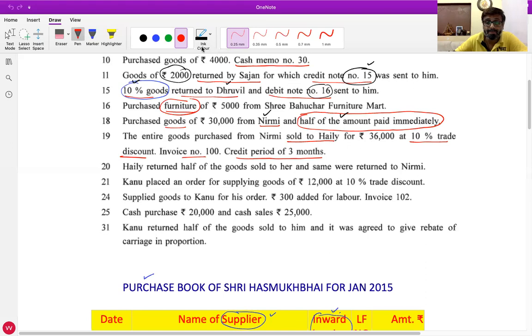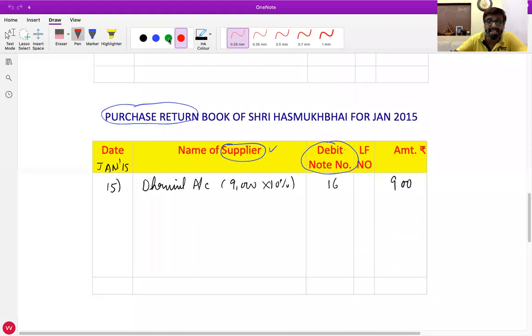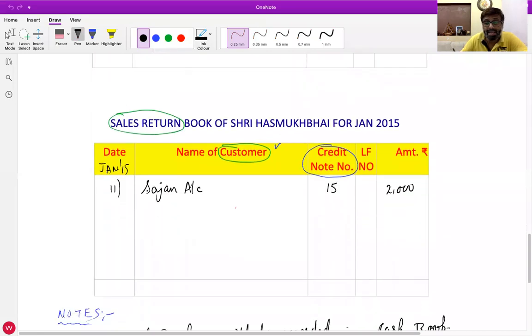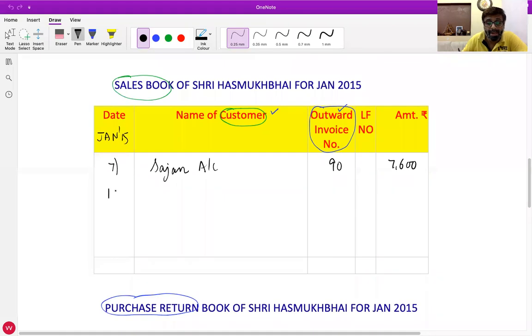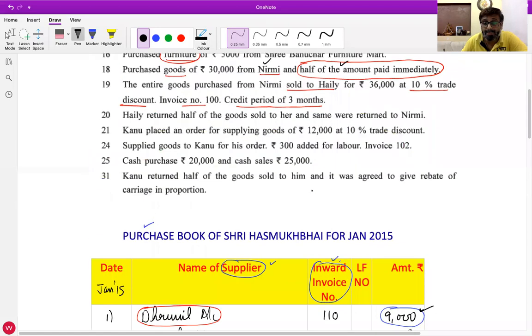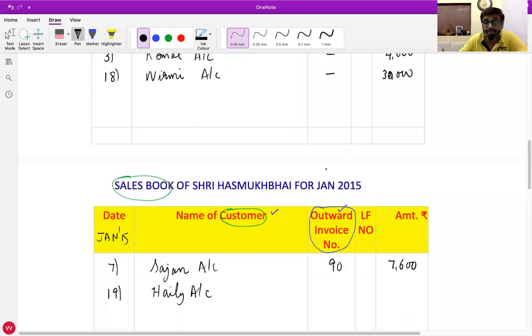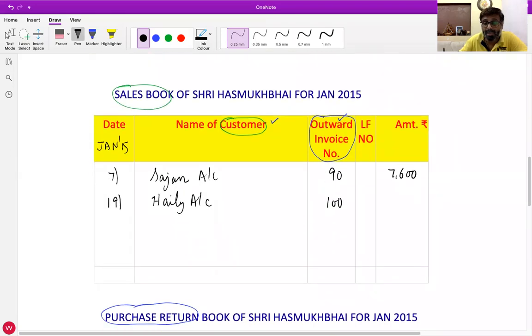Sir, it will be recorded in sales book. Yes, now we are selling it to Haley, so we'll write it in sales book. What is the name, date in sales book? 19th. Name of customer? Haley account. Outward invoice number? 100. Outward invoice number is given as 100.